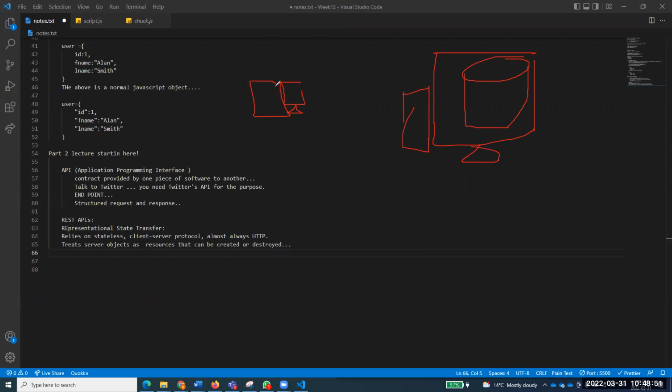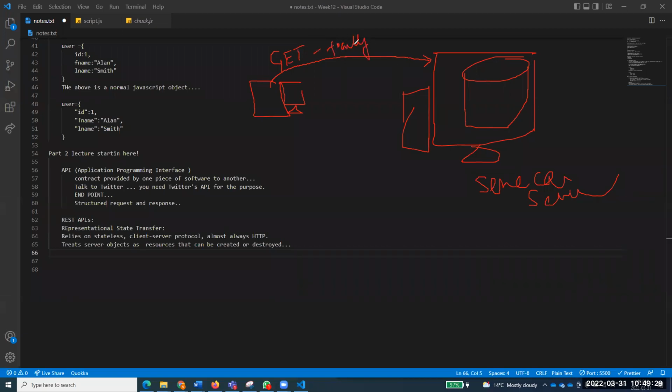So what RESTful API does, for example, this is Seneca server, right? So let's consider this is Seneca server. Again, bear with my writing with the mouse. So you say, for example, you want to know how many faculty members are there in Seneca. So you will go to Seneca server and see here. Now I'll be talking technical language. You will say, I am making a GET request, and I want to get all the faculty members' names over here.